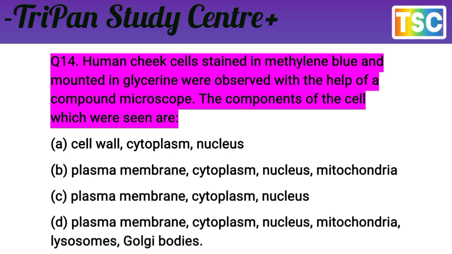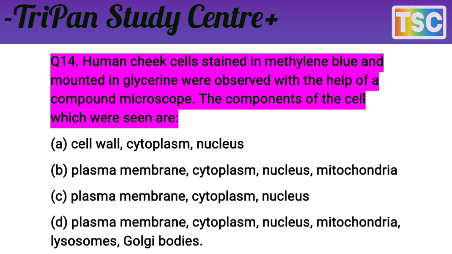The question is very clear. Human cheek cells stained in methylene blue and mounted in glycerin are observed with the help of a compound microscope. The compound microscope is the most important for observing any slide. The components of the cell which are seen here: cell wall, cytoplasm and nucleus. Cytoplasm and nucleus are seen, but the cell wall is not seen here. It means option A is wrong.